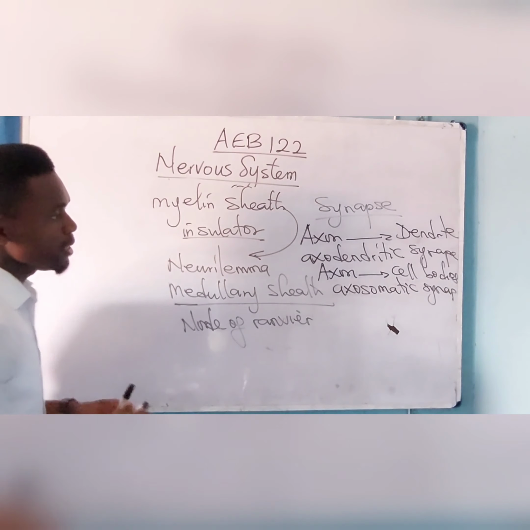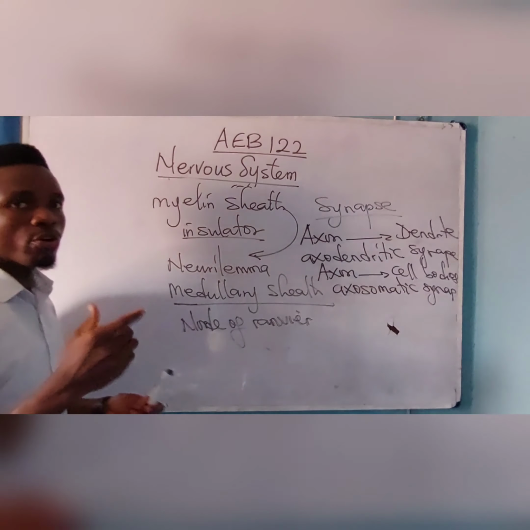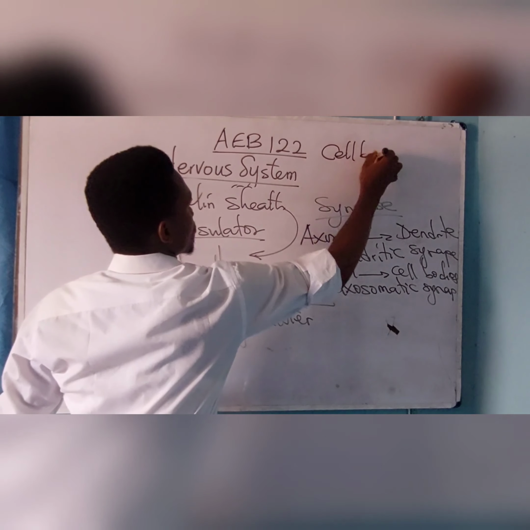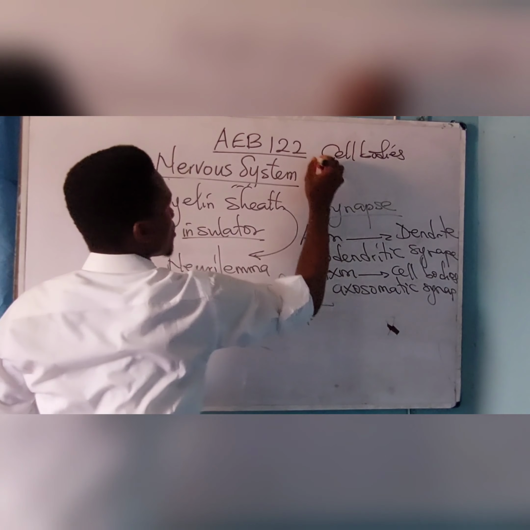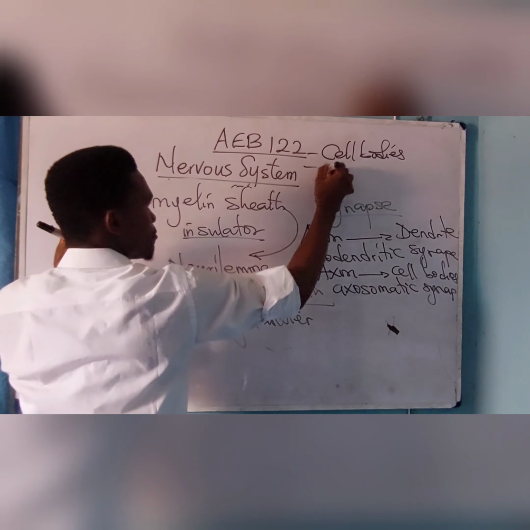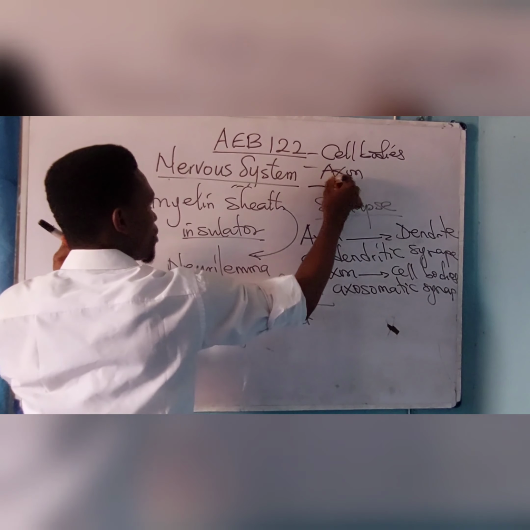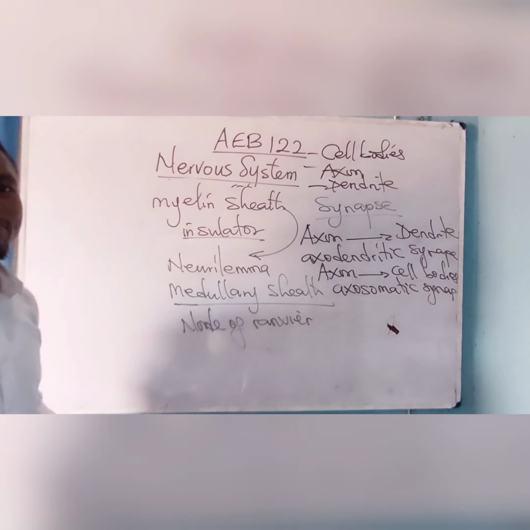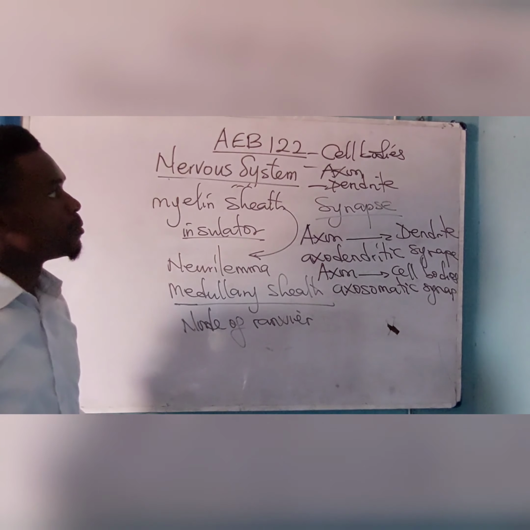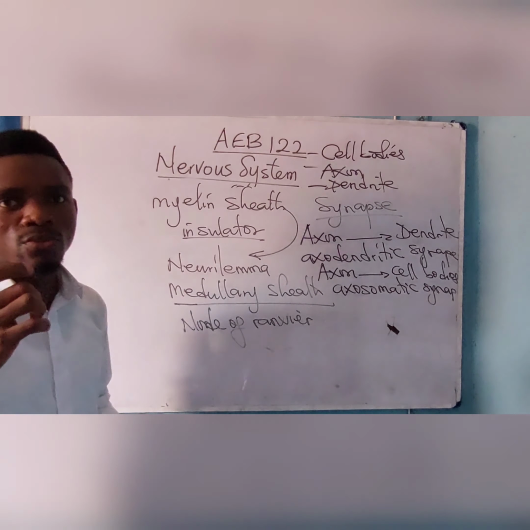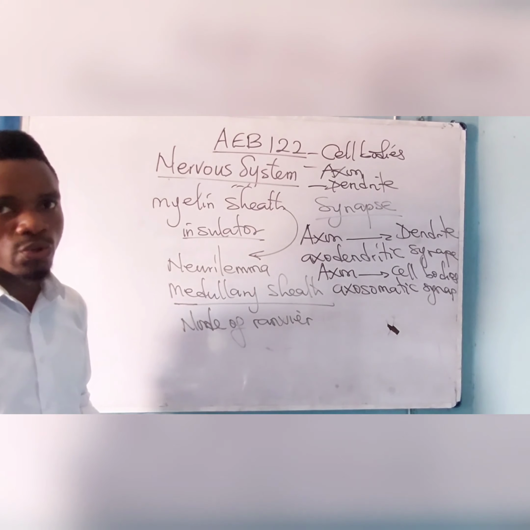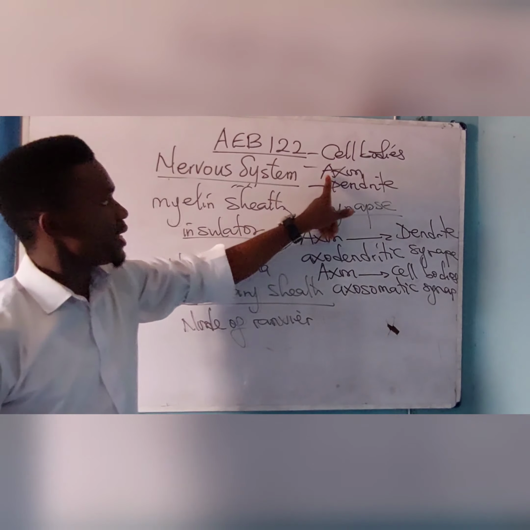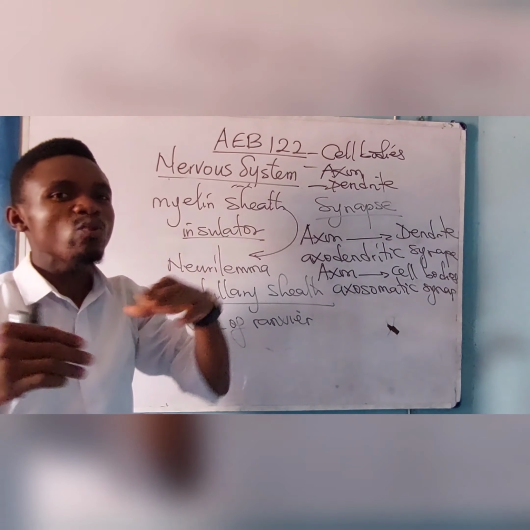Please, a typical neuron has three parts. One, the cell body, two, the axon, and three, the dendrites. The cell body is made up of cytoplasm and nucleus. Now the axon conducts impulses away from the neuron.